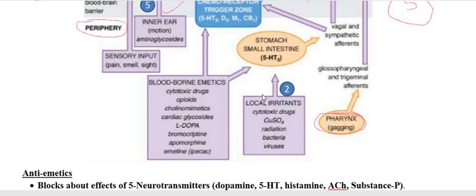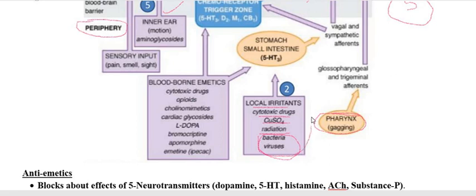The 5-HT is released from the GI tract enterochromaffin-like cell with the help of the local irritant, or it may be because of a cytotoxic drug, copper sulfate, radiation therapy in cancer, or an infection present in the GI tract.